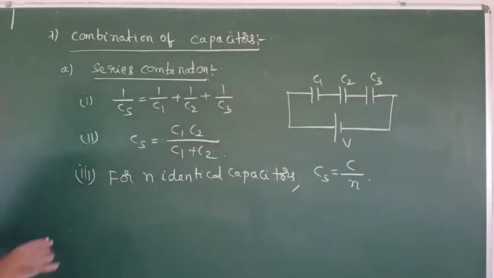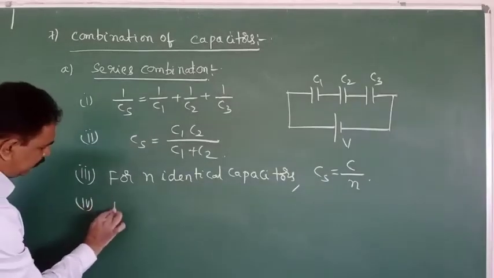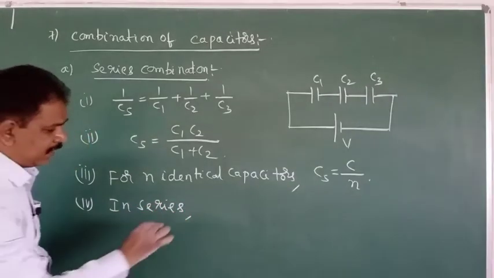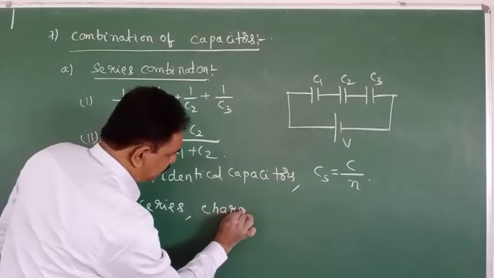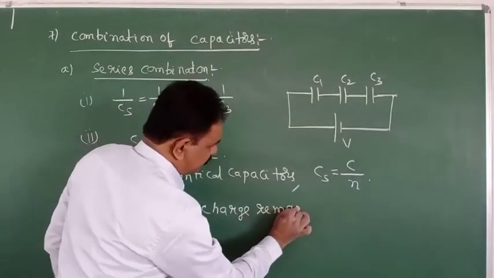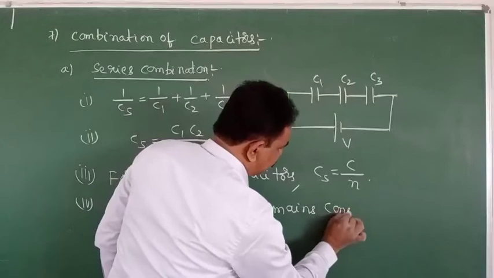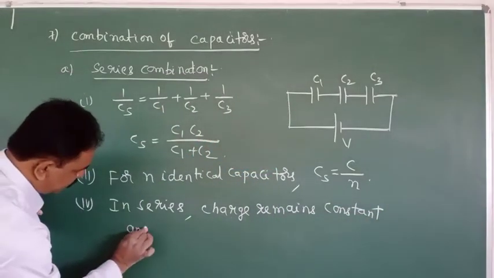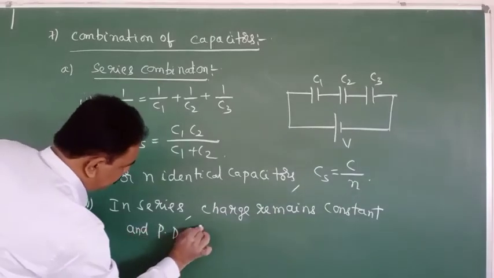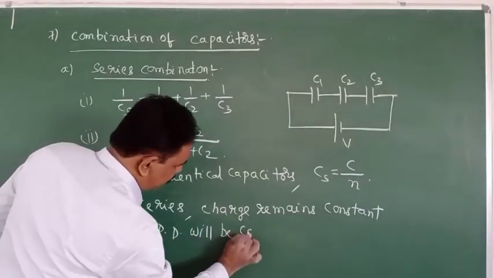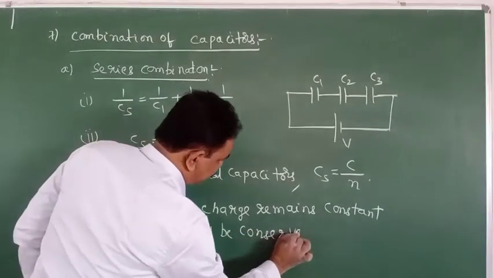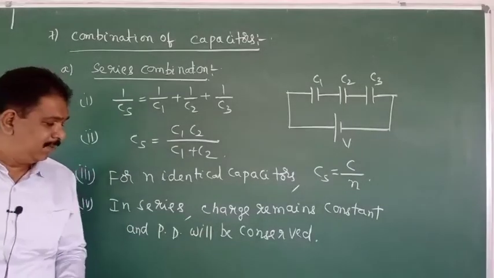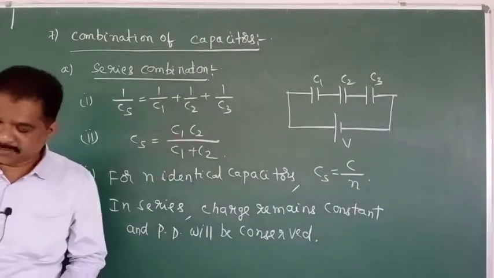Next, in the same way, in series, charge remains constant and PD will be conserved. Charge remains constant and PD will be conserved in series combination.